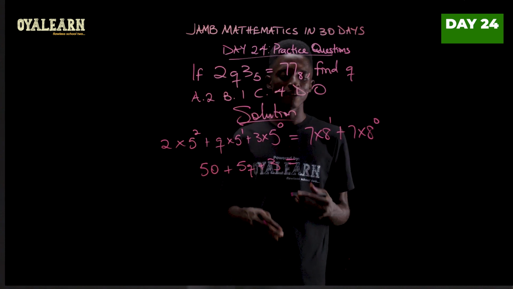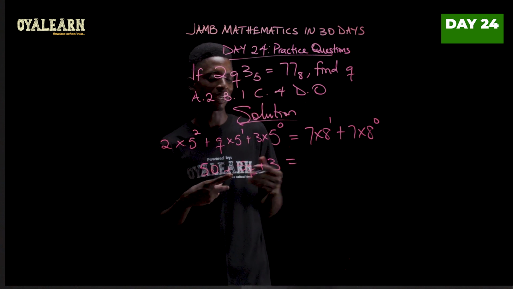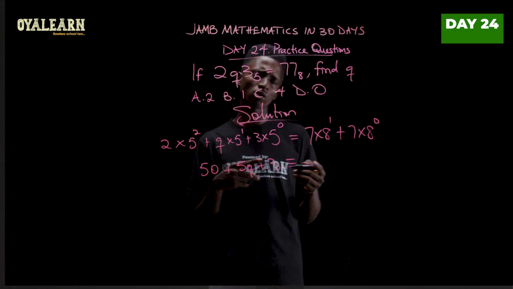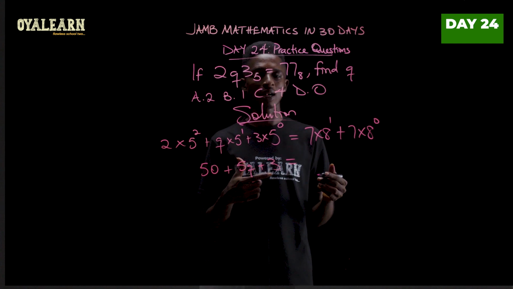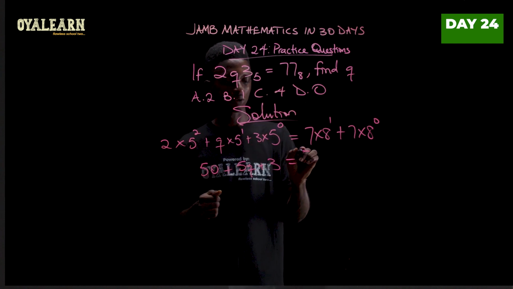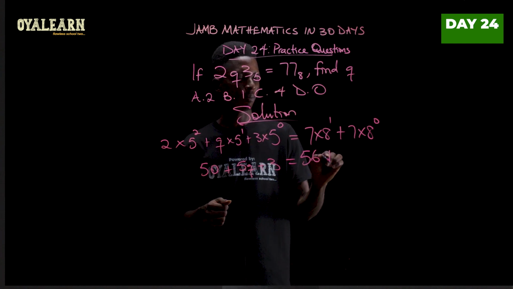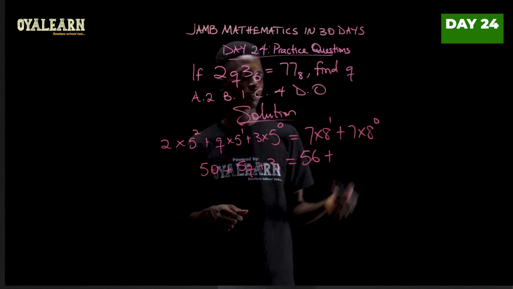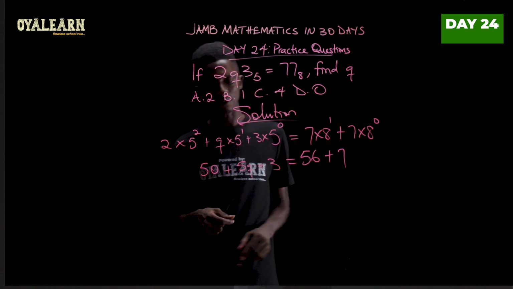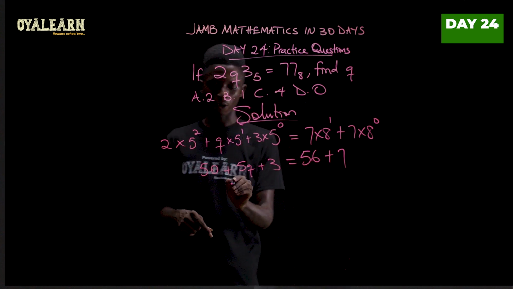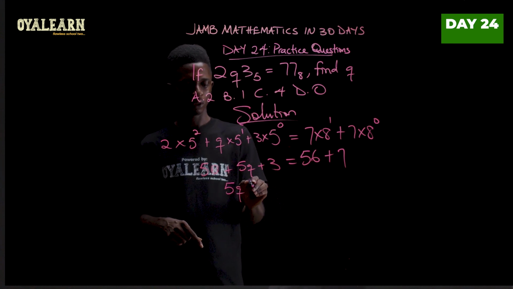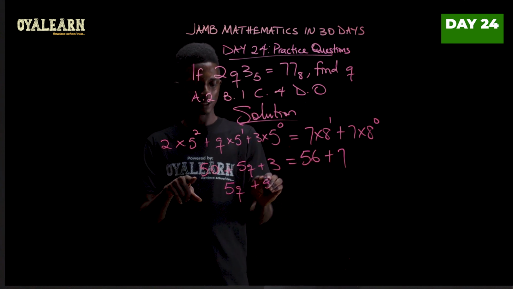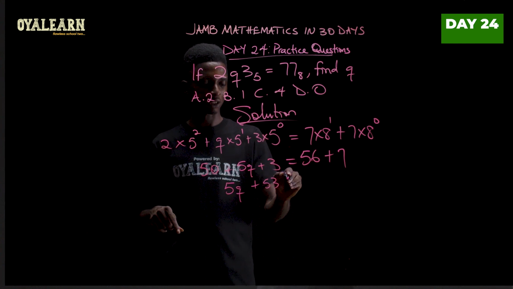On this other end, we have 7 multiplied by 8. Now 7 times 7 is 49, so add 7 to that, and then you have a 56. So we have 56 here, plus 7 times 1, because 8 raised to the power 0 is 1, so we have 7 here. Now, from here I can say 5q plus 53, because I've added 50 and 3 together.